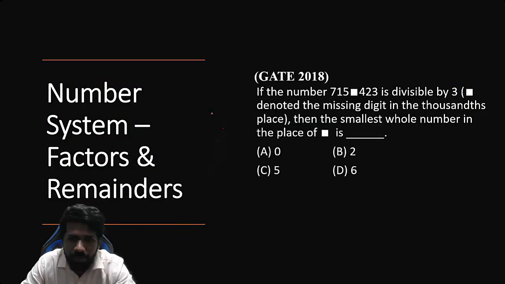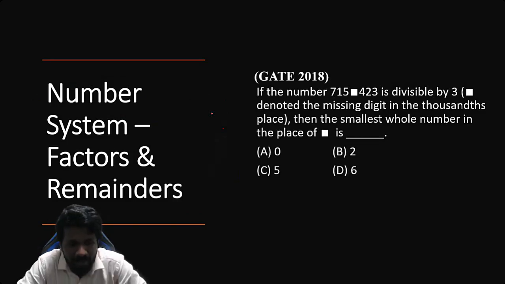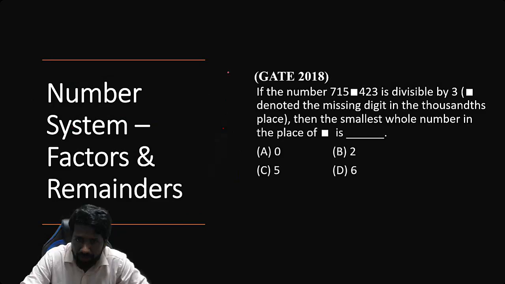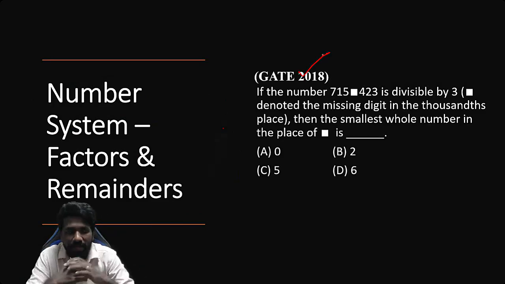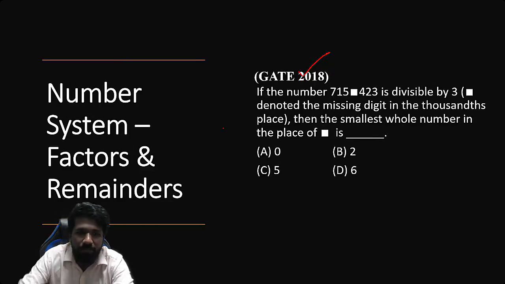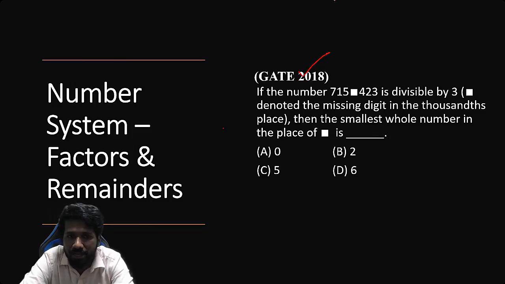Now the next topic of number system is factors and remainders. Factors and remainders में divisibility वाला concept, test of divisibility वाला concept. ये 2018 question में test of divisibility पूछा है. When will a number be a multiple of 3? Its sum of digits should be a multiple of 3, na? So this chapter is an important chapter. Questions were asked. So test of divisibility also we'll be discussing in detail.